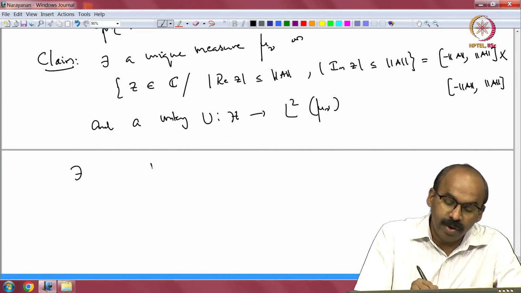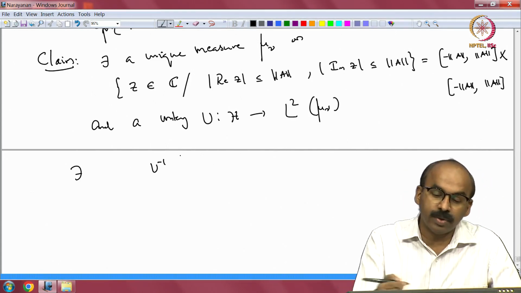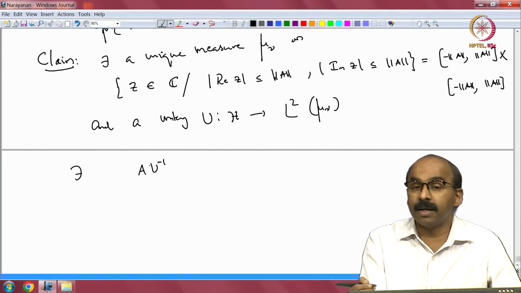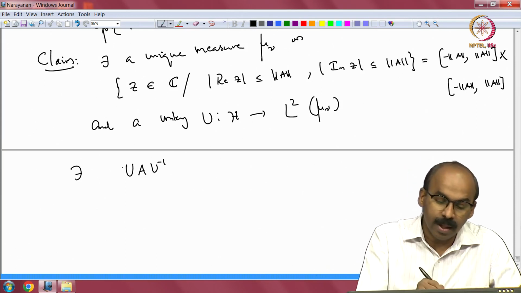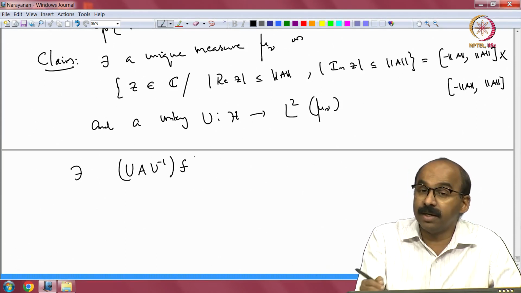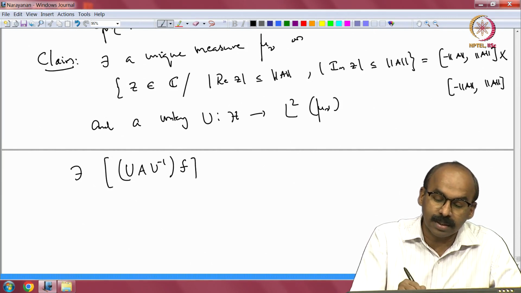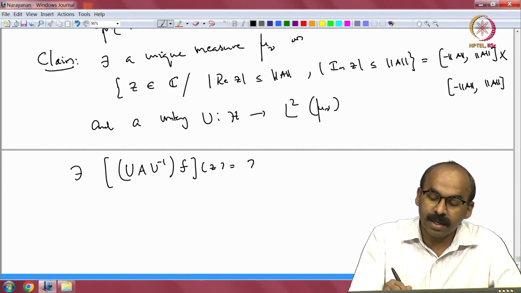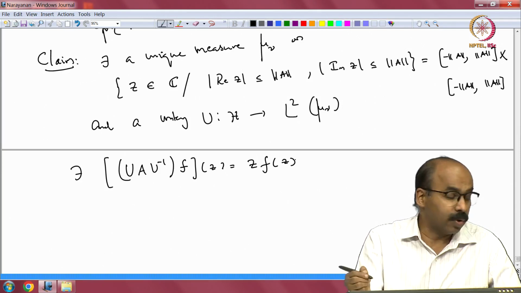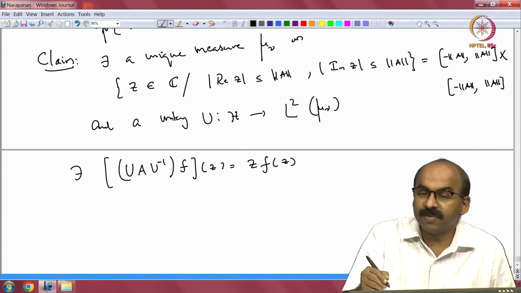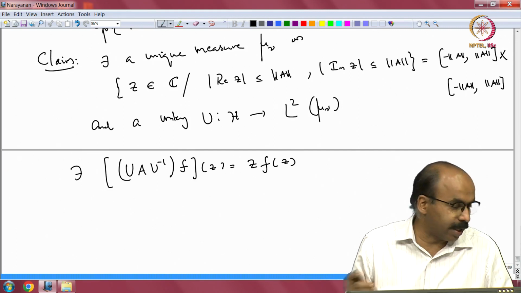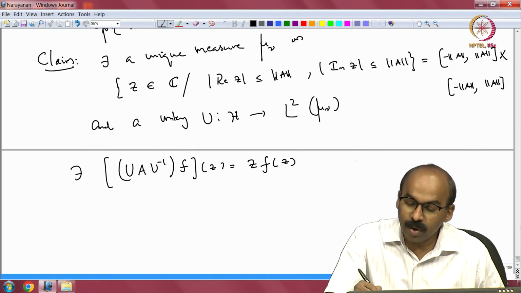So U inverse will take L2 to the Hilbert space H, apply the operator A, you are still in the Hilbert space H, apply U again, you go back to L2. So this should be acting on some function in L2, and I should tell you what it is at some point Z. This is Z times F of Z. So it is multiplication by Z on L2 of mu, because of the cyclic case, otherwise you take a direct sum and then do the same thing again. So A is unitarily equivalent to multiplication by Z.